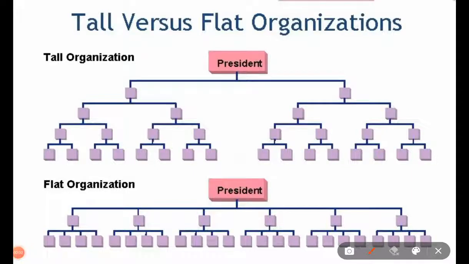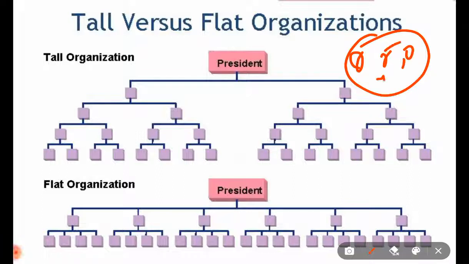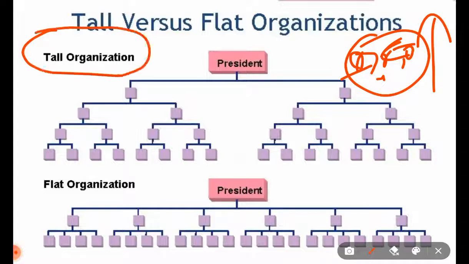Guys, in an organization there are many people, probably thousands of people, but how those people are related to each other and to the top management depends upon the structure of that organization. Some organizations have tall structure and some organizations have flat structure.